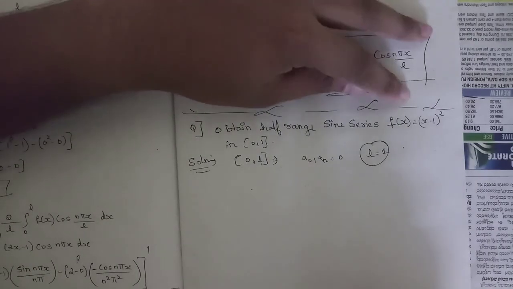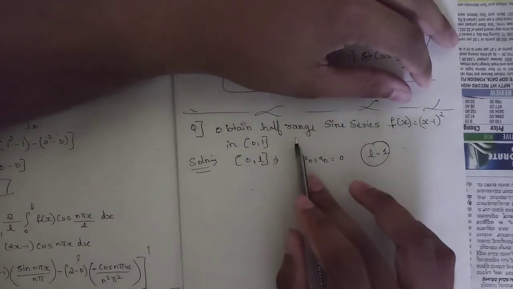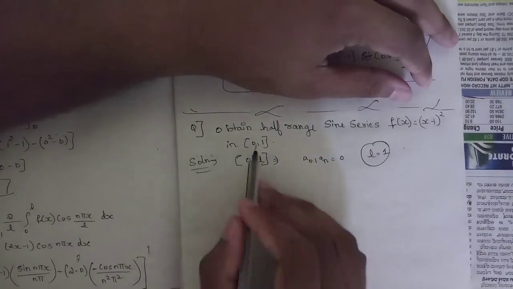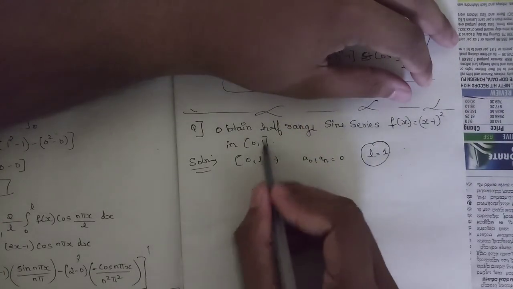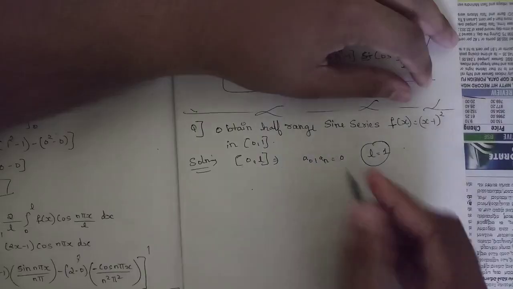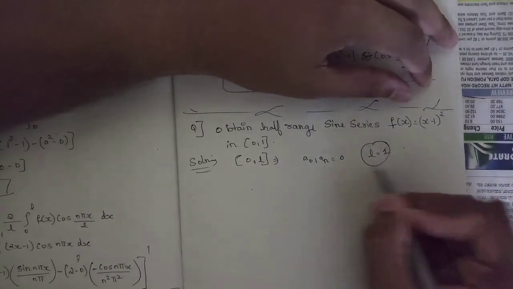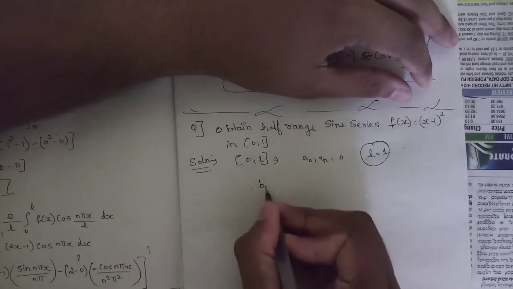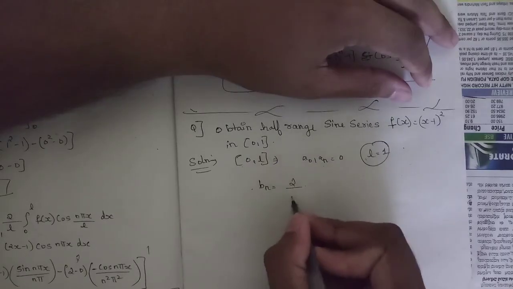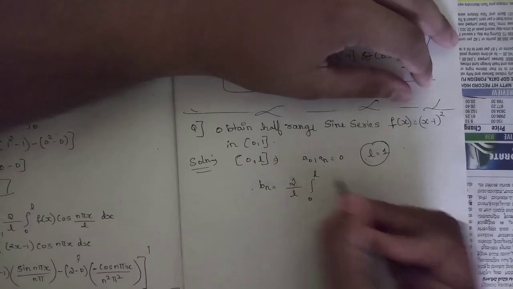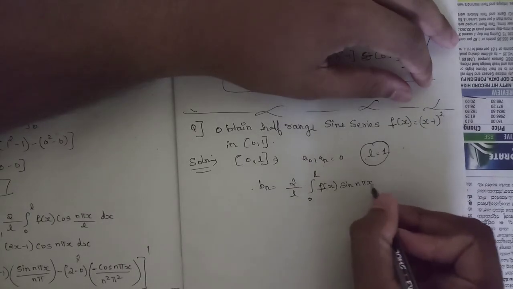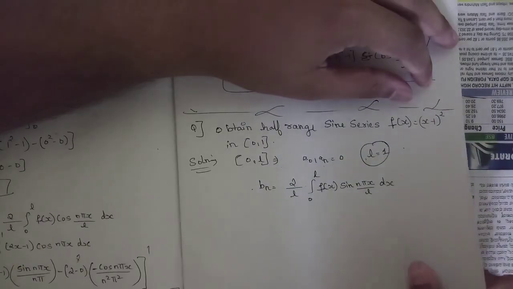So this is your next question: obtain the half range Fourier sine series when f of x is equal to x minus 1 the whole square in the interval 0 to 1. Again this corresponds to the interval 0 to L, and a sine series corresponds to an odd function, and in an odd function we know that the values of a0 and an are 0, and L is 1 in this case. So the only coefficient we need to find is Bn. The formula for Bn is 2 by L, integral from 0 to L of f of x sin n pi x by L dx, right?